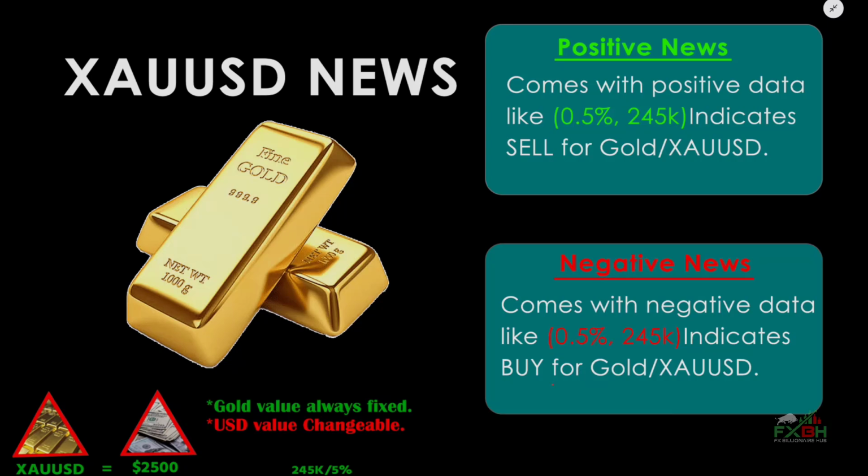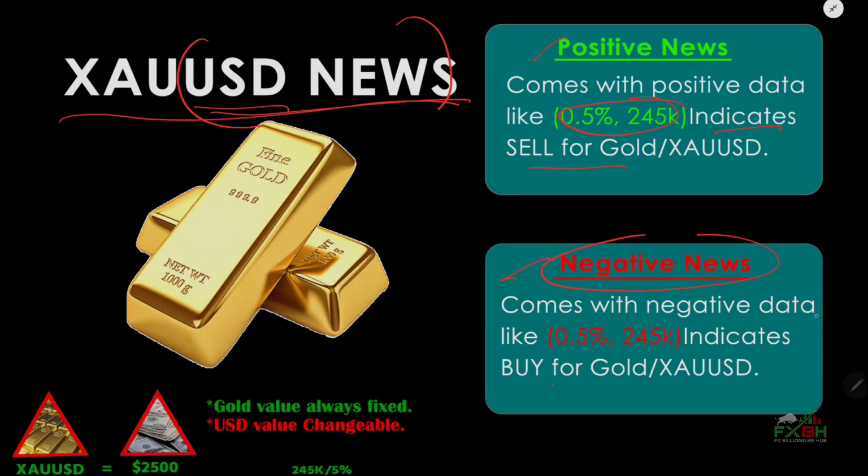In this video I'm going to analyze the market for the next Monday to Friday, and this is a fundamental analysis. As you know, gold is always connected with USD, that's why we have to analyze the USD news. News comes with two types of data: positive data and negative data. If data comes with positive data, like green 0.5%, green 245k, that indicates sell for gold, and for negative data, like red 0.5%, red 245k, that indicates buy for gold.